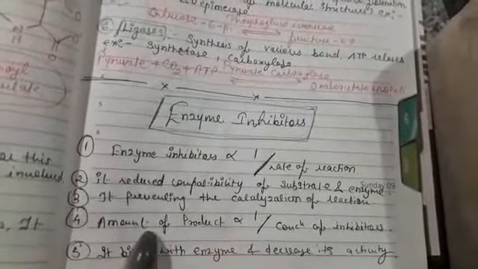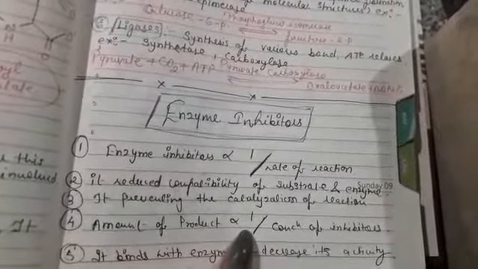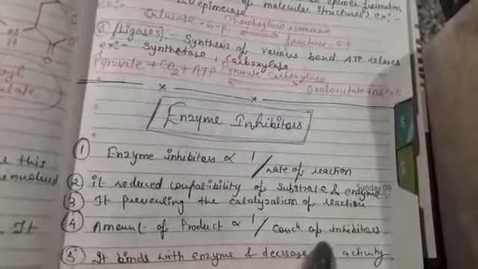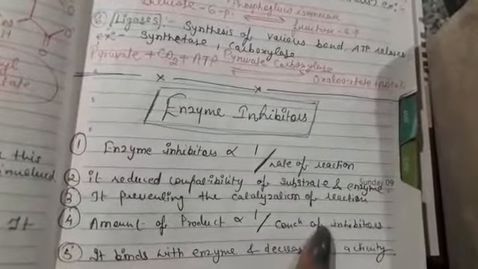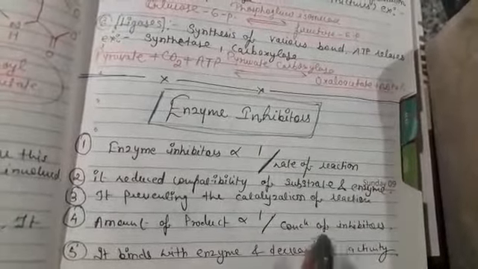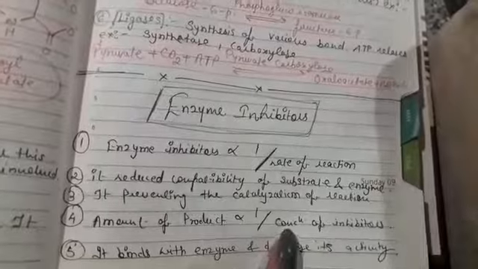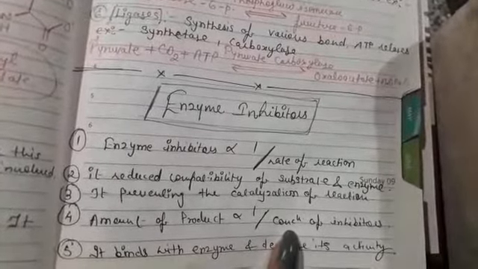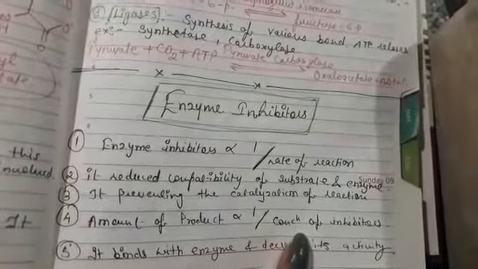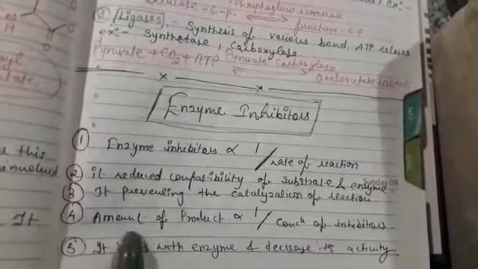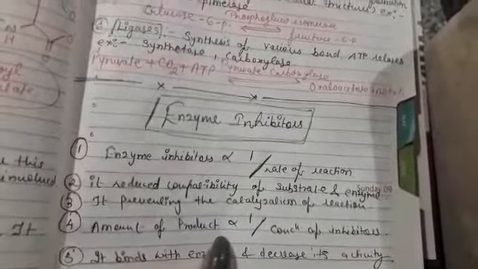Now the fourth point is that the amount of product will be inversely proportional to the concentration of inhibitor. When the concentration of inhibitor is enhanced, it will reduce the activity of enzyme. So the enzyme will not be able to produce any kind of reactions. When the reactions are not produced, it will affect the amount of product.